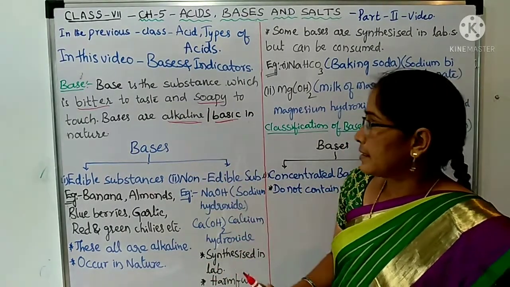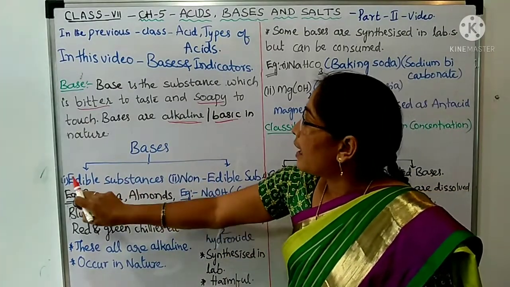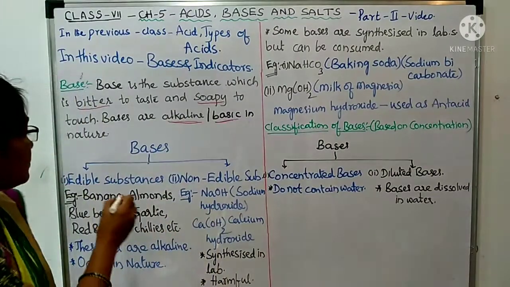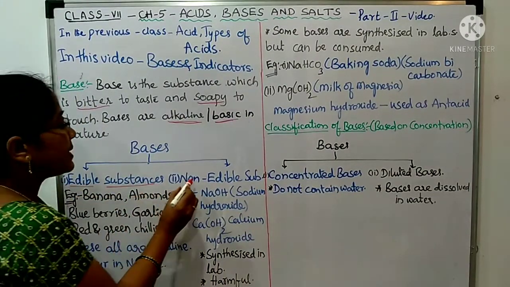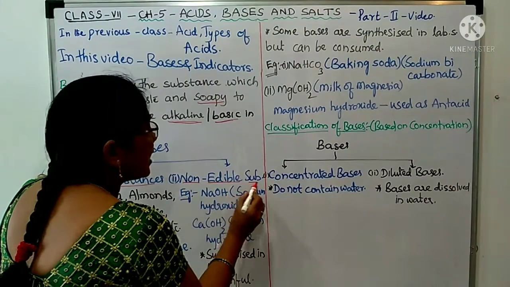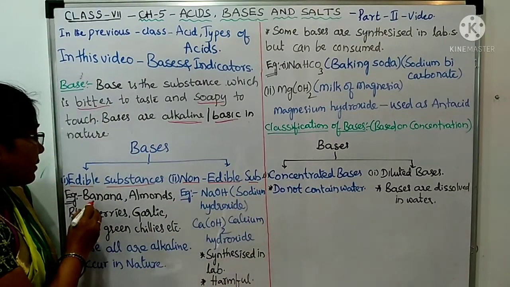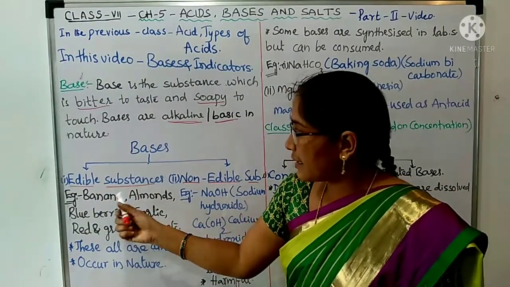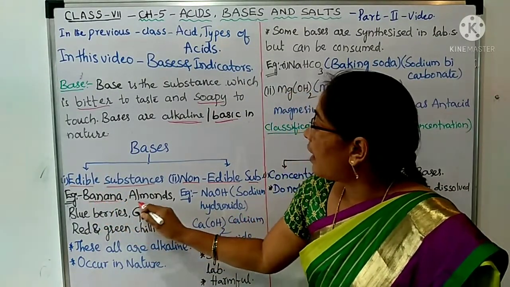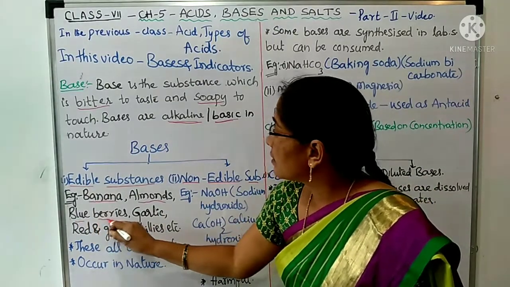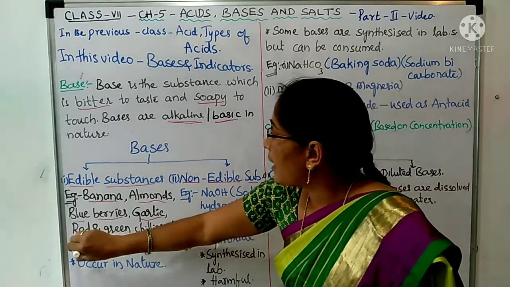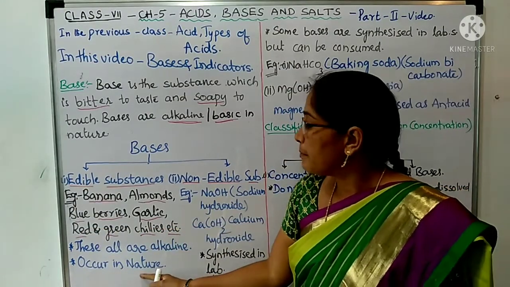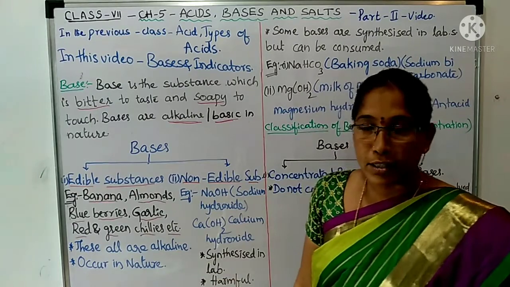Now the types of bases. Some bases, they occur as edible substances. And some other bases, they occur as non-edible substances. For example, edible substances which are basic in nature are banana, almonds, blueberries, garlic, red and green chilies, etc. These all are basic or alkaline in nature.